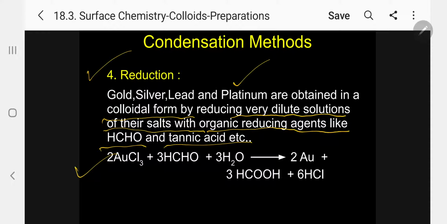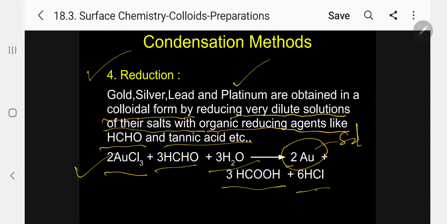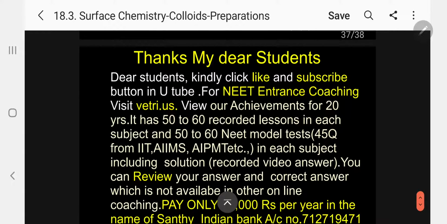So here I am using formaldehyde. Kindly see, this is gold chloride, auric chloride, 2 moles, with 3 moles of formaldehyde and 3 moles of water. So I am getting a gold sol. The formaldehyde gets oxidized to formic acid, and HCl is formed, 6 moles. Whereas auric chloride undergoes reduction to produce gold. So this is called reduction. By these 4 methods, we can prepare the colloidal solution.